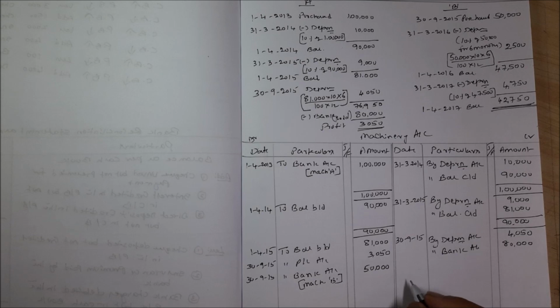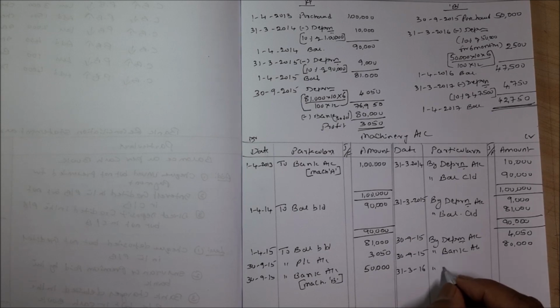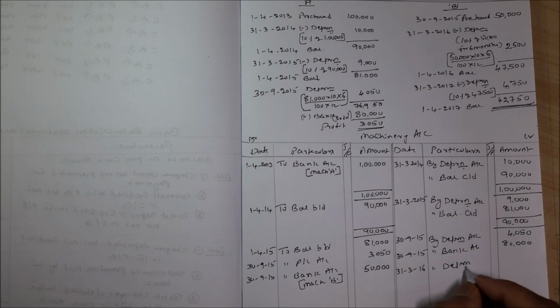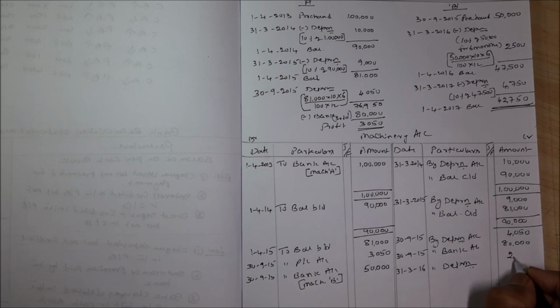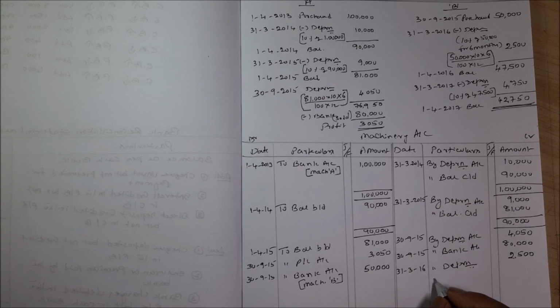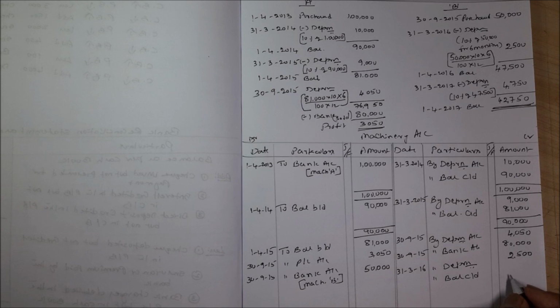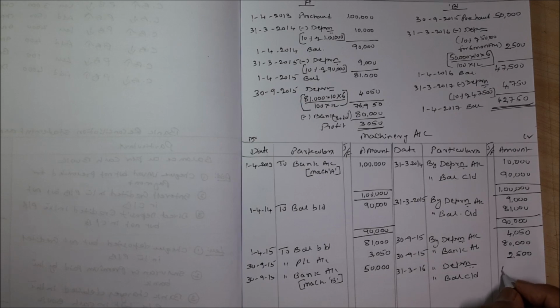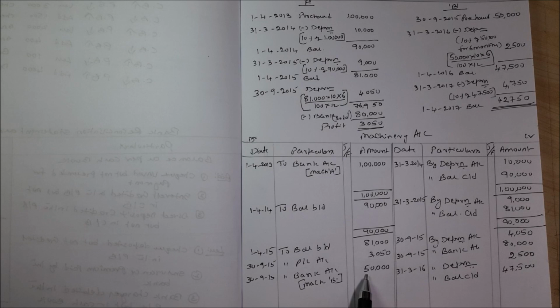Then you have to calculate depreciation, that is 31/3/2016, by depreciation for half year it comes to 2,500. Then by balance carried down it is 47,500. Here also 47,500 plus 2,500 is 50,000. Total is 50,000.